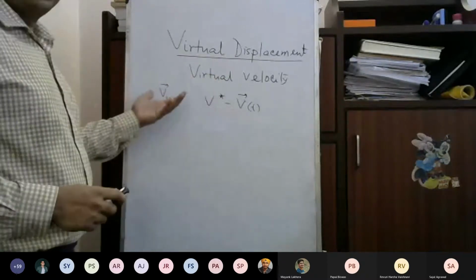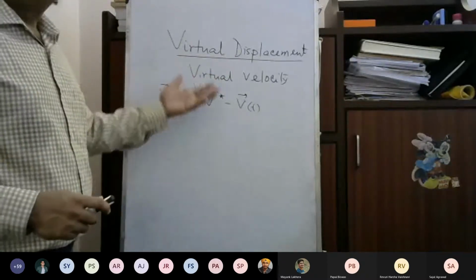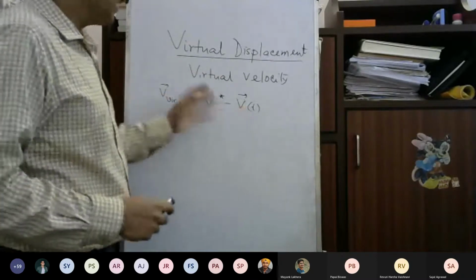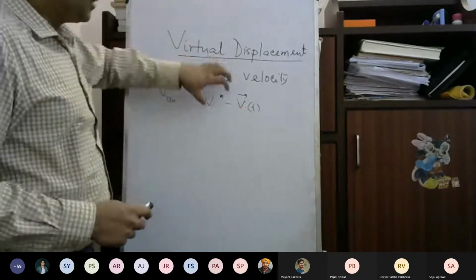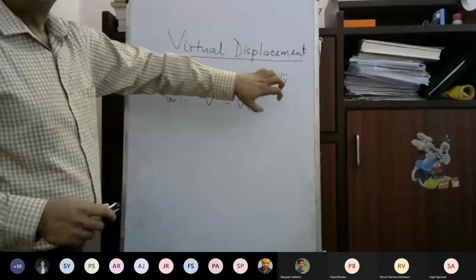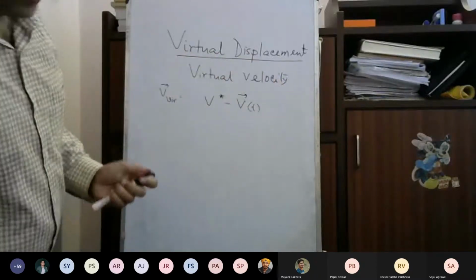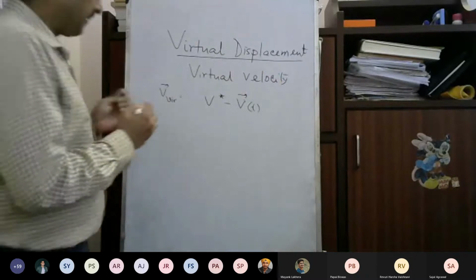So we define the virtual velocity as the difference between the possible velocity and the actual velocity v. Okay. So let me describe this with the help of an example.